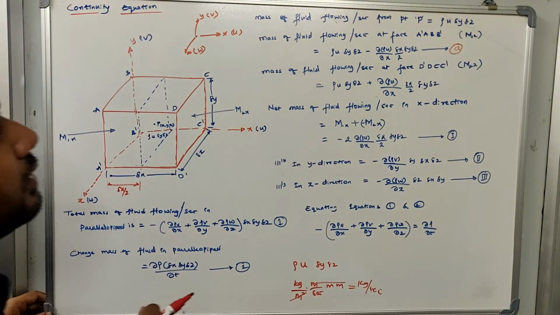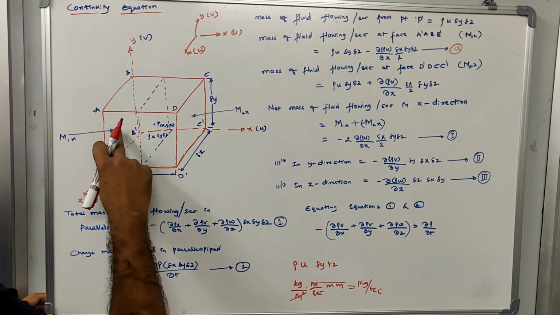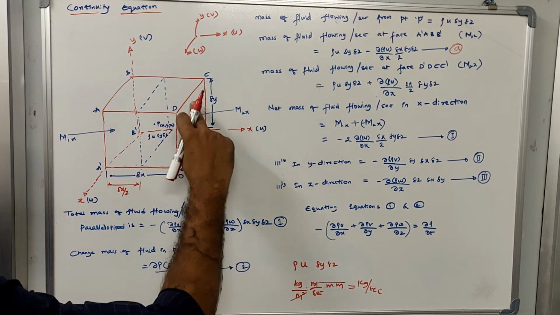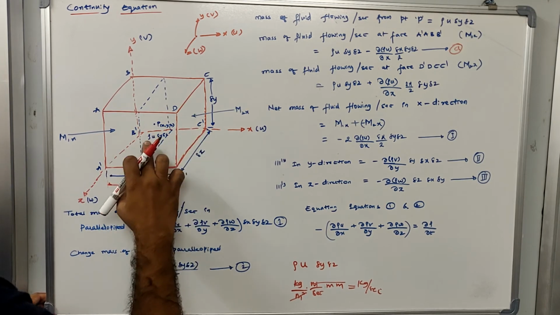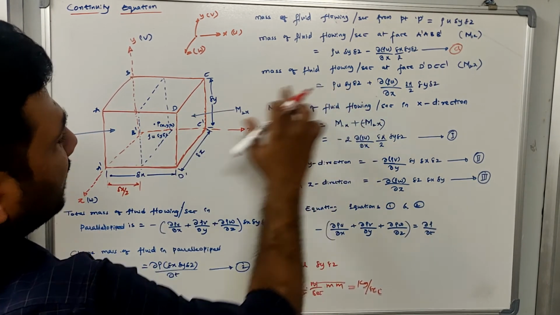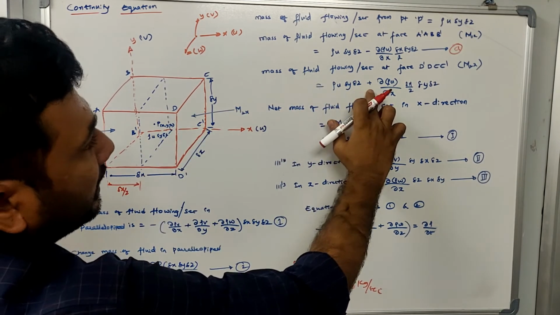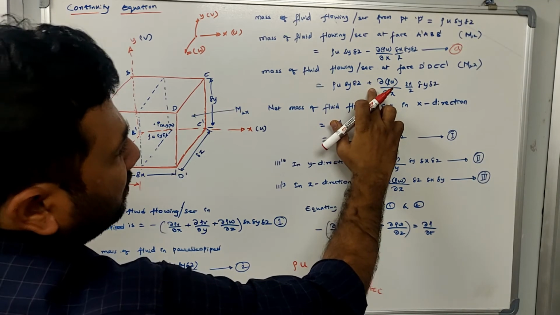Now, once we have calculated how much is the mass of fluid flowing per second from this face, we will calculate how much is the mass of fluid flowing per second from the right face. To do that, again, to write how much is the mass of fluid flow per second, first I will write rho u delta y delta z. Now I am going in the direction of x, so I will add a positive symbol here.